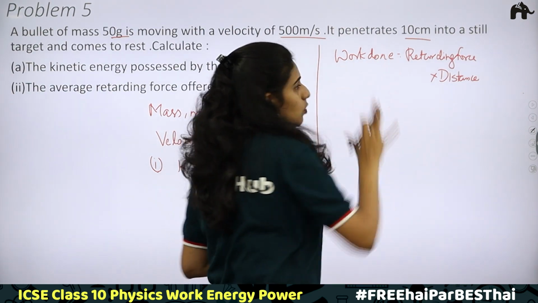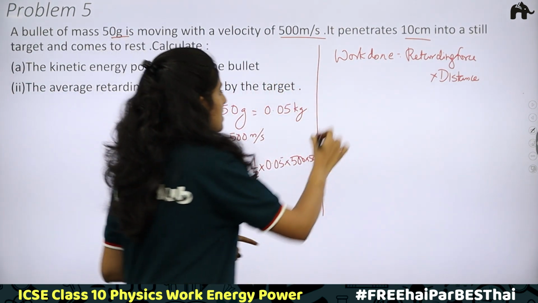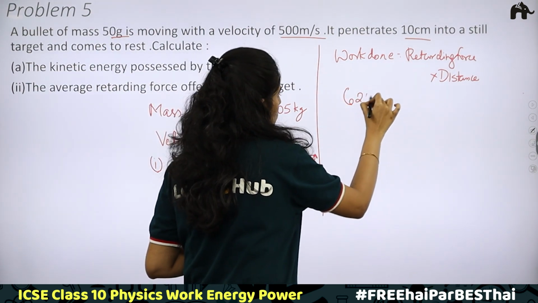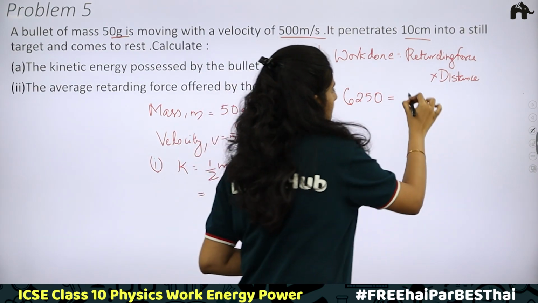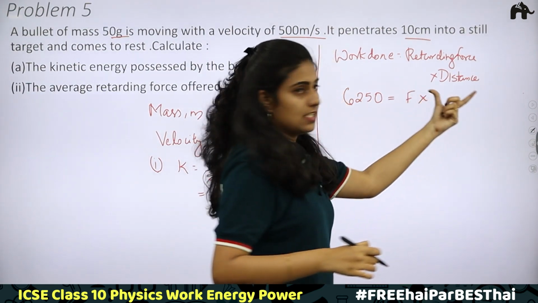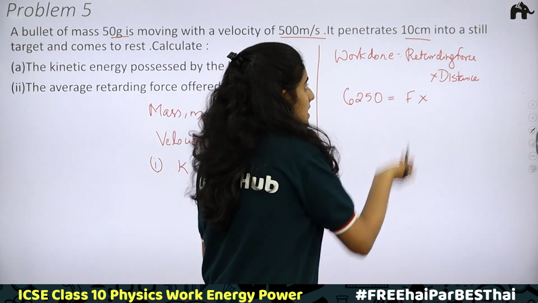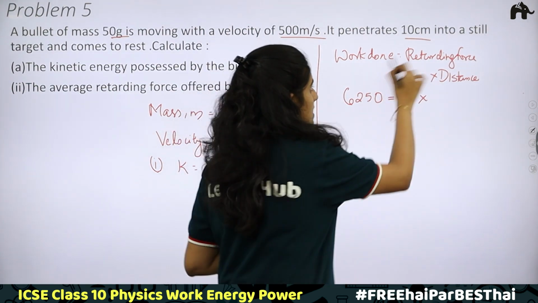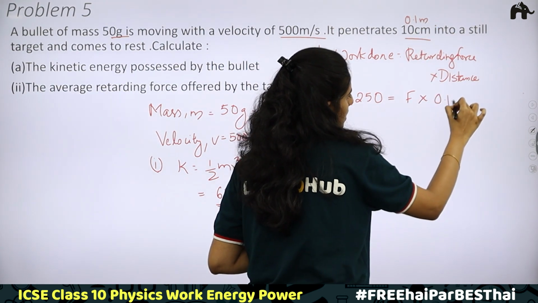Okay, we know the work done. Work done will be the kinetic energy, that is 6250. What about the retarding force? We need to find the retarding force into distance, how much it has penetrated. Given 10 centimeter, convert this 10 centimeter to meter first. 10 centimeter will be 0.1 meters.